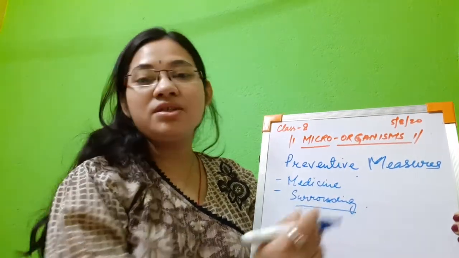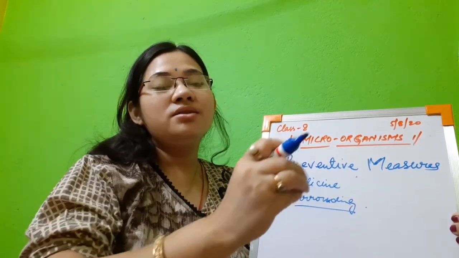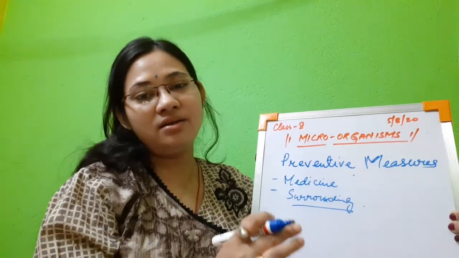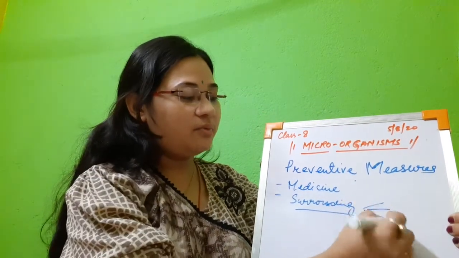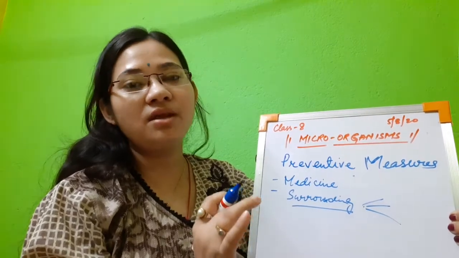How can we keep our surroundings clean? By closing the dustbins, and by sprinkling insecticides to kill the insects which carry the diseases. So there are different ways by which we can maintain the hygiene of the surroundings.